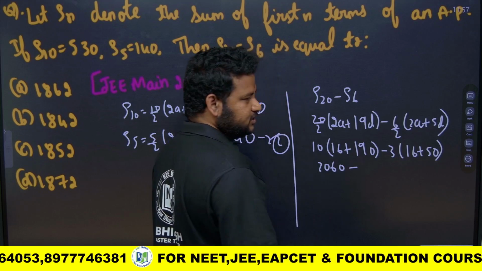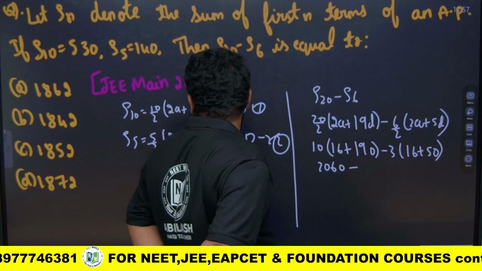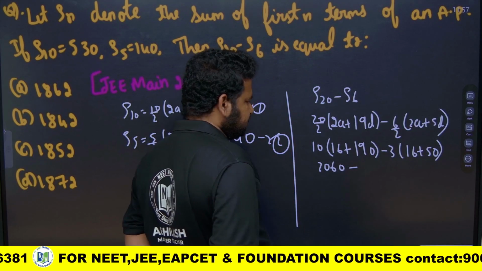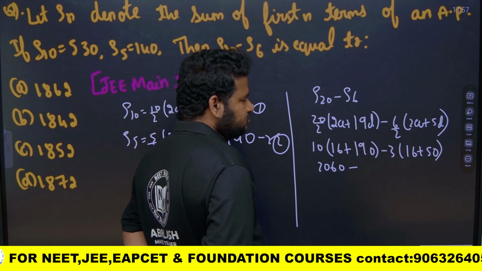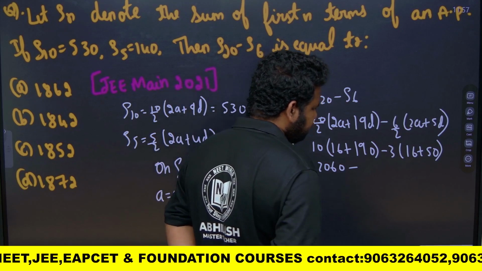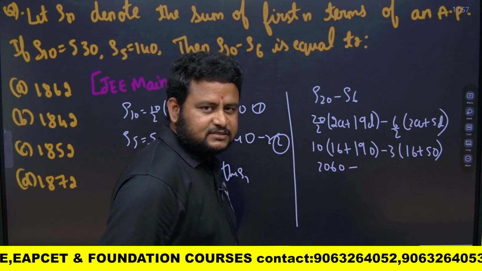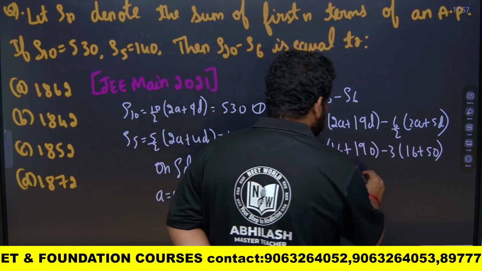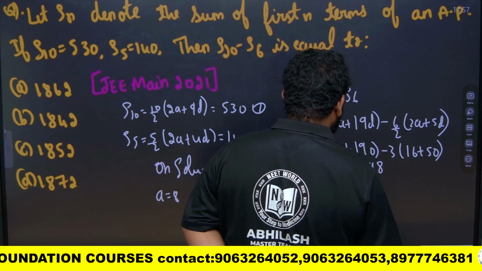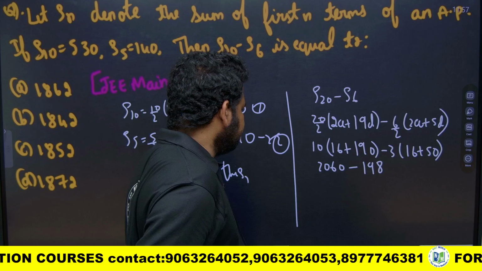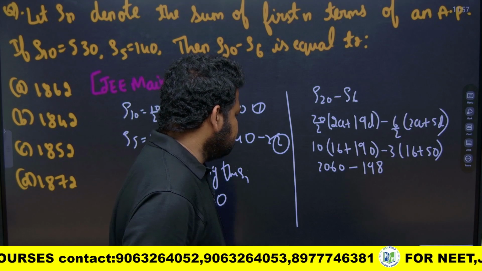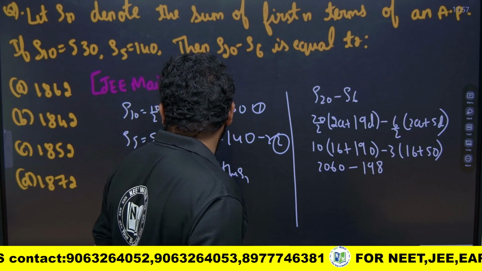16 plus 50 is 66. 66 into 3 is 198. So, 2060 minus 198 is what?